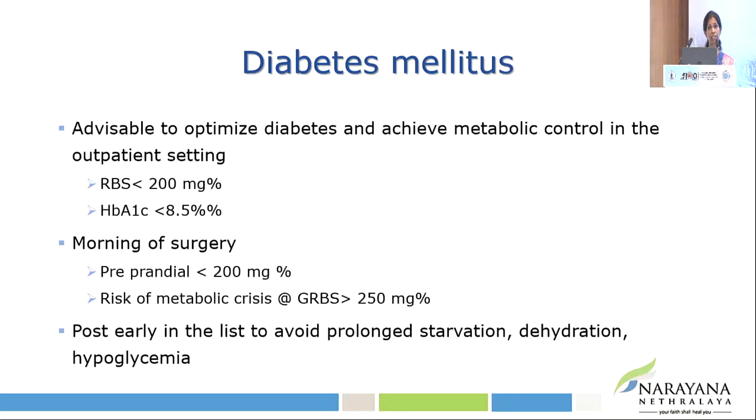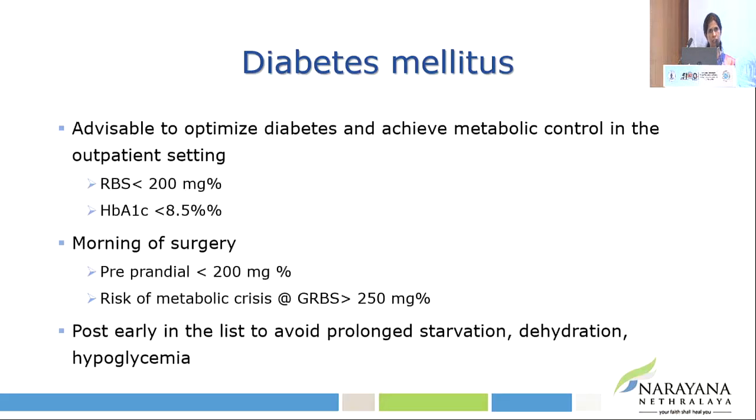High HbA1c levels, we never wait for them to normalize. However, if it is identified at this preoperative level, they are referred to the diabetologist who alters the anti-diabetic drugs, and once the fasting and postprandial are less than 200, we can go ahead with elective surgery. So if this exercise has been done religiously, then it is easy to make decisions on the morning of surgery.